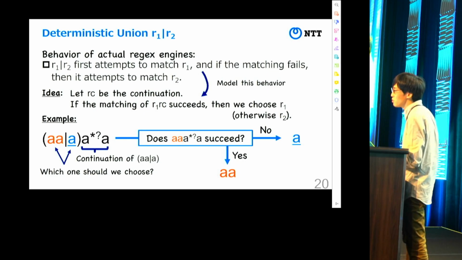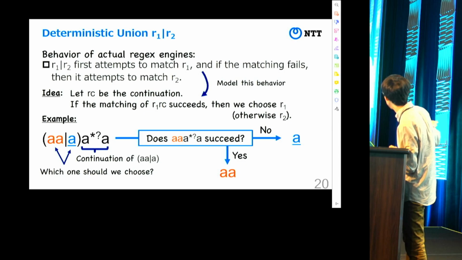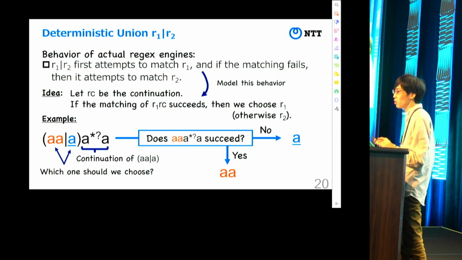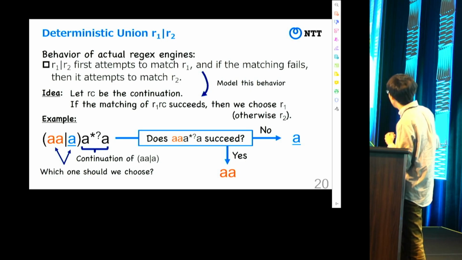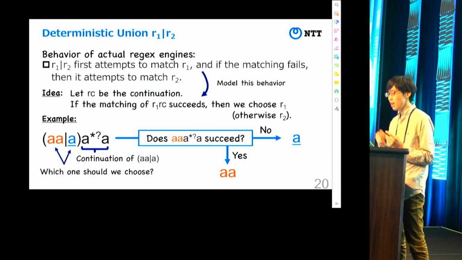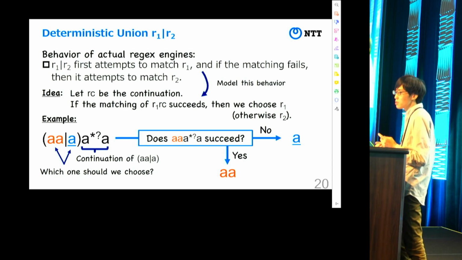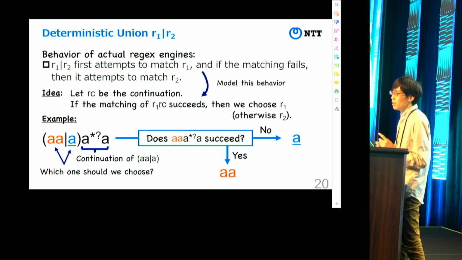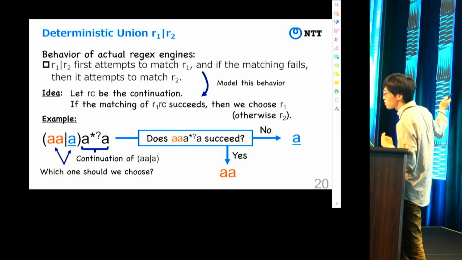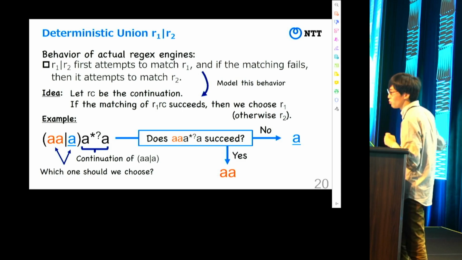In this case, I want to disambiguate the union. To disambiguate the union, we first perform the matching of AA and the continuation. If the matching succeeds, then we choose AA. Otherwise, we choose A. And this behavior is actually consistent with the behavior of regex engines in the real world.